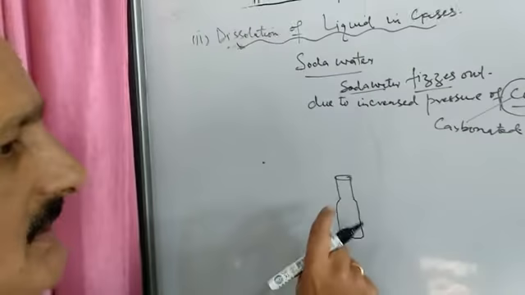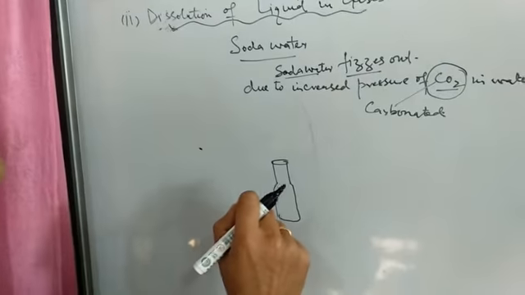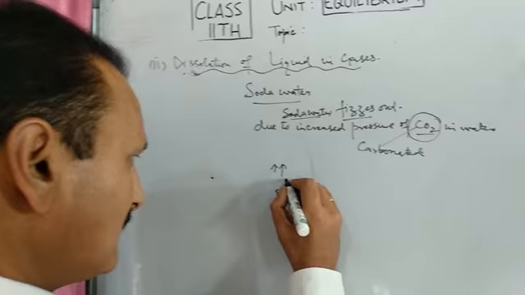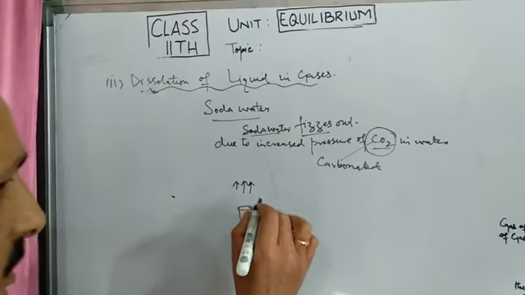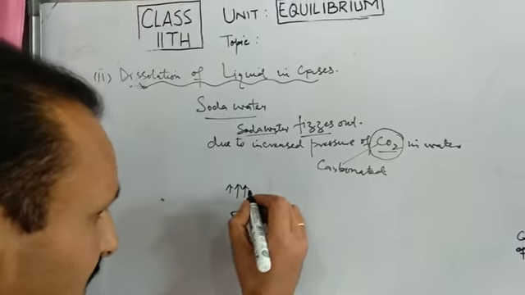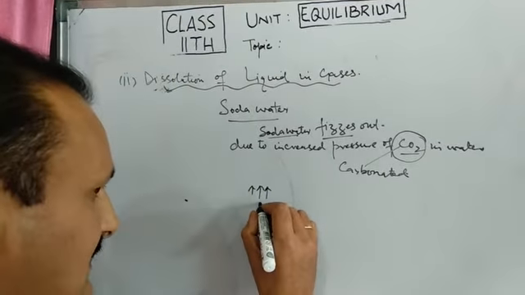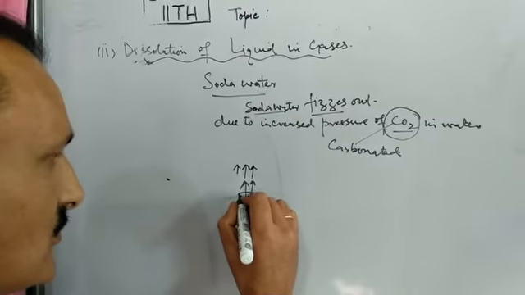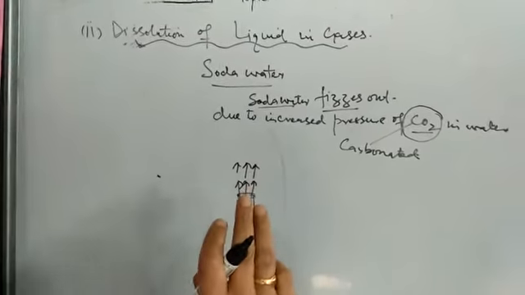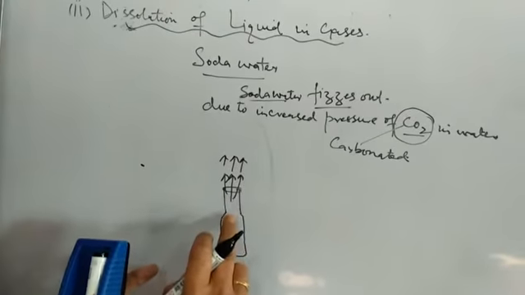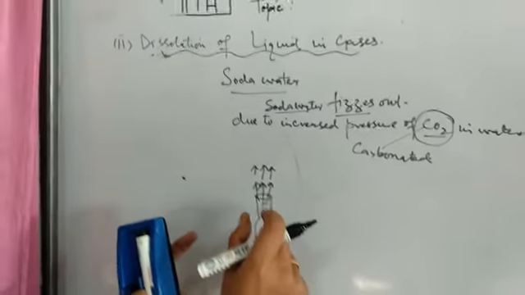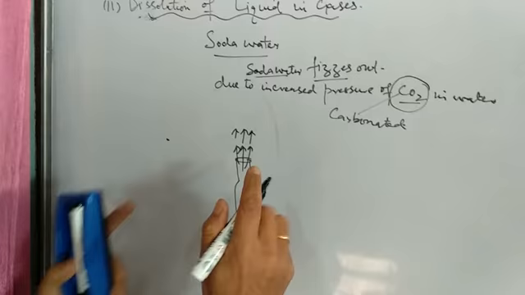When you open this lid, what will happen? The pressure above the solution decreases, and when the pressure decreases, the excess carbon dioxide comes out, and then they come into a state of equilibrium. After some time you find that no more soda water comes out of it, and the soda water in the bottle becomes flat.